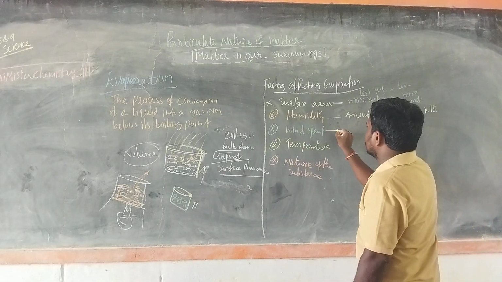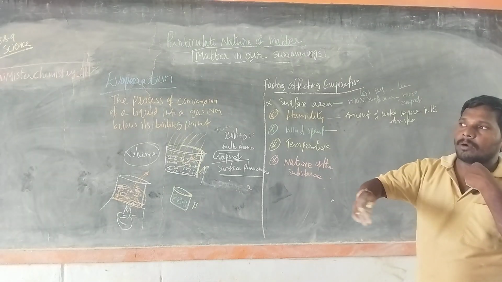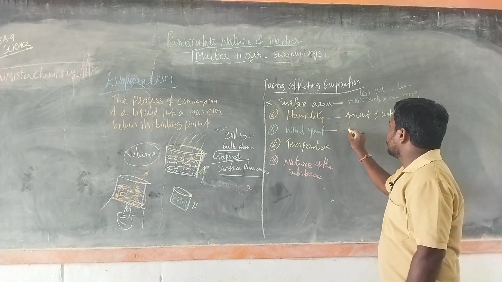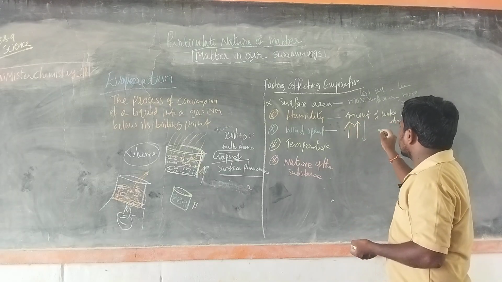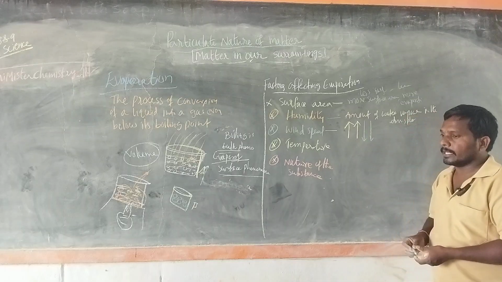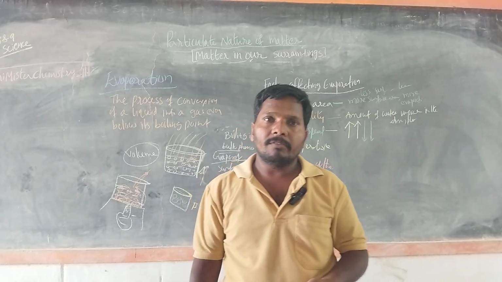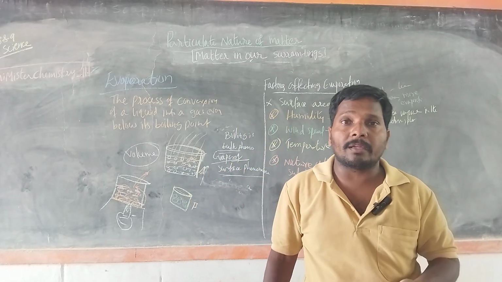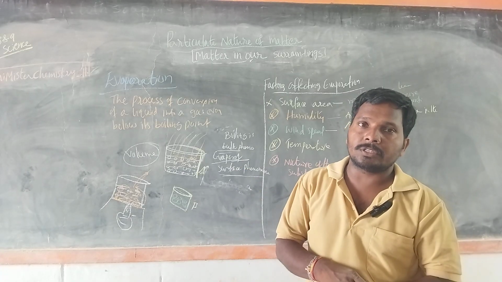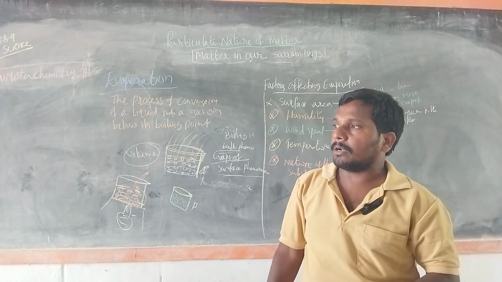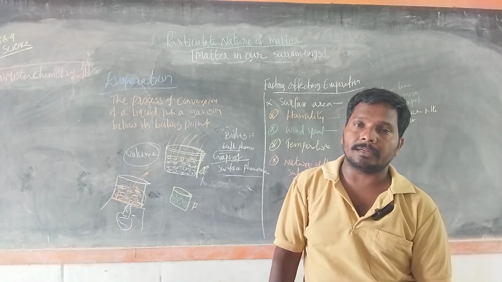Then wind speed. More wind speed, rate of evaporation is more. So as wind speed increases, rate of evaporation also increases. On a windy day, wet clothes become dry more quickly than on other days. After washing the clothes, whenever we dry them outside, they evaporate easily compared to inside.